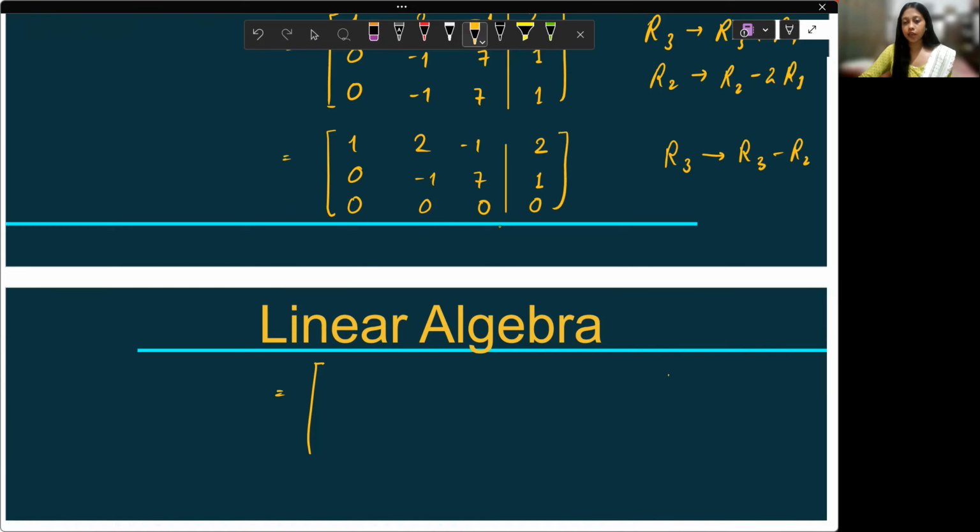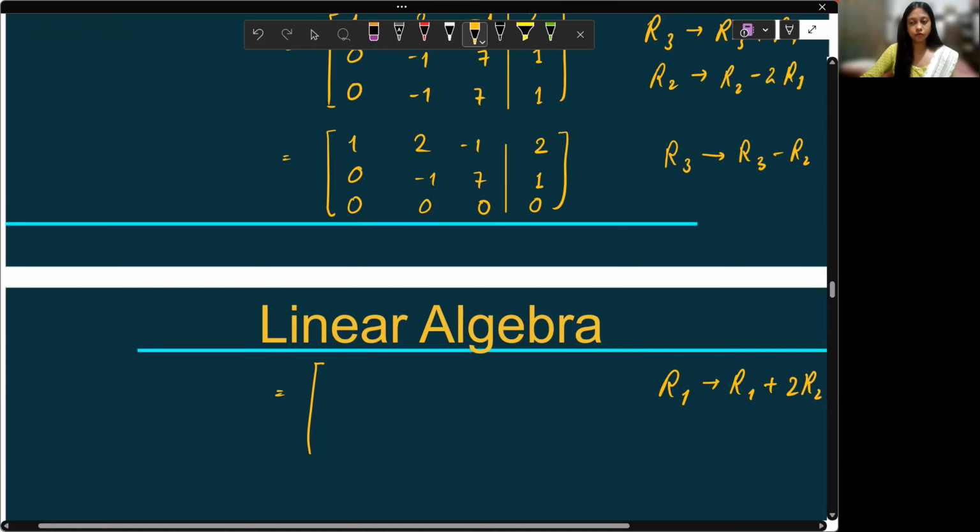So I can do R1 plus 2 times R2. That would be 1, 0, 13, 4; 0, -1, 7, 1; 0, 0, 0, 0.